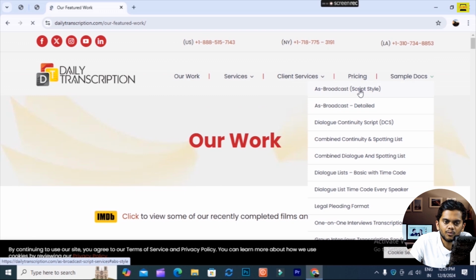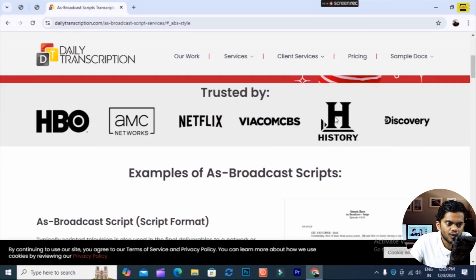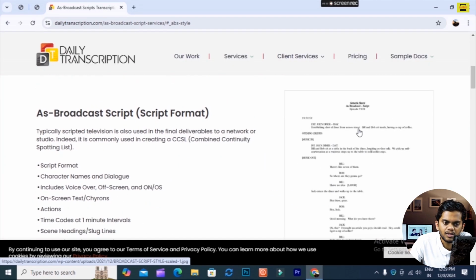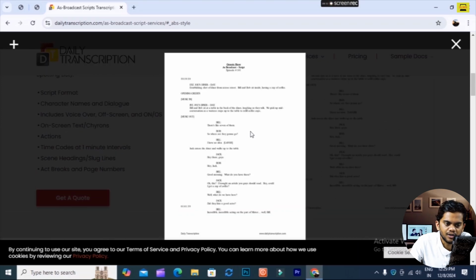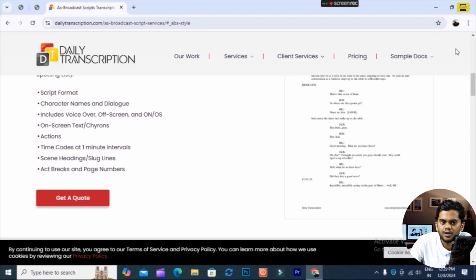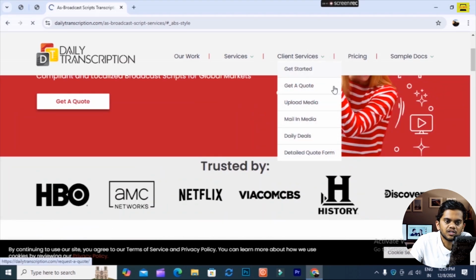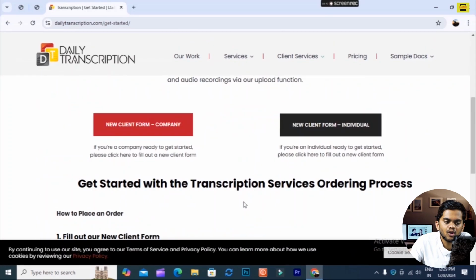Sample documentation, suppose I want sample documents, sample docs, you see here. The sample docs are shown over here. Like that, you have to give the work to that particular person. When you want that, you can get started over here and then you can click over here.